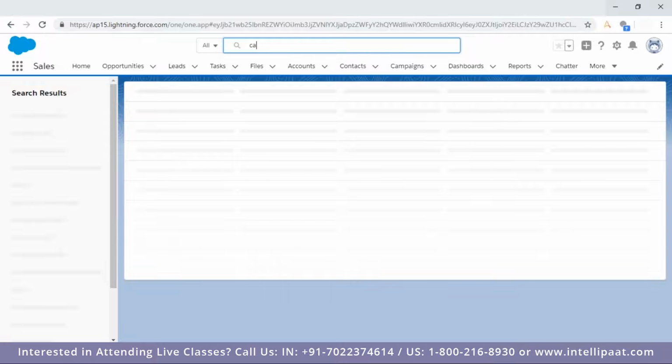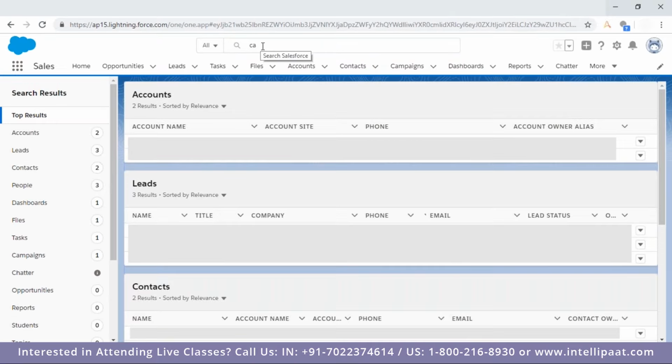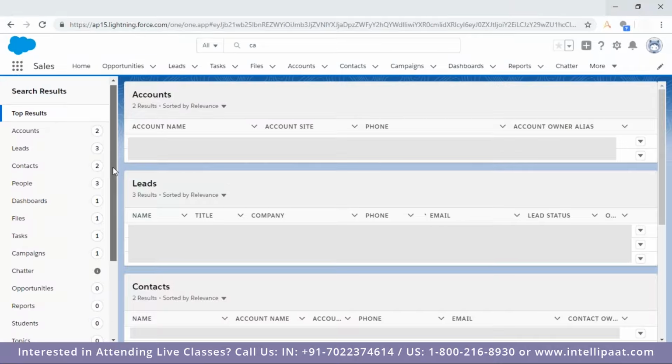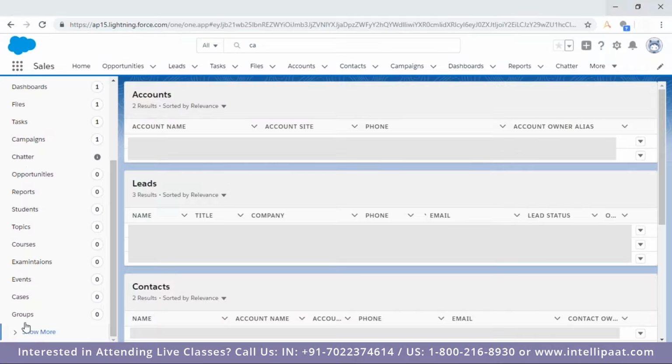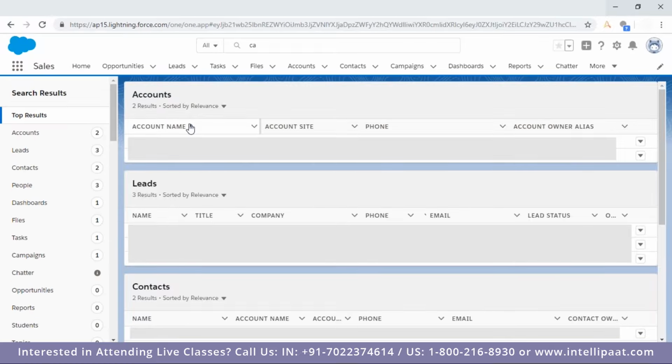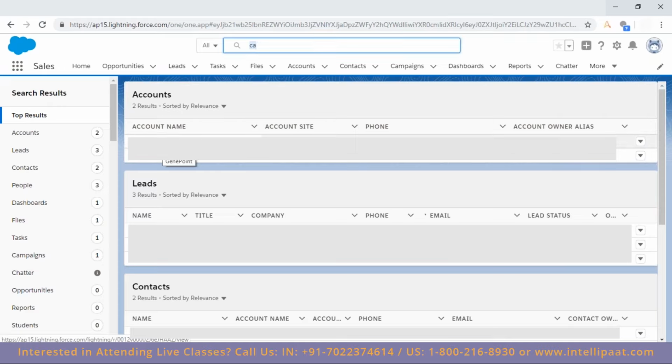Like, say I'm searching for CA, and have a look, on the left-hand side it's showing account, I'm getting 2 records, leads 3 records, contact 2 records. It's searching on all the objects. Somewhere I'm not getting anything, so it's searching the entire org. Now please make a note that when I go to the account name, I'm getting Genie Point. Hang on, I searched for CA and I'm not seeing CA anywhere.